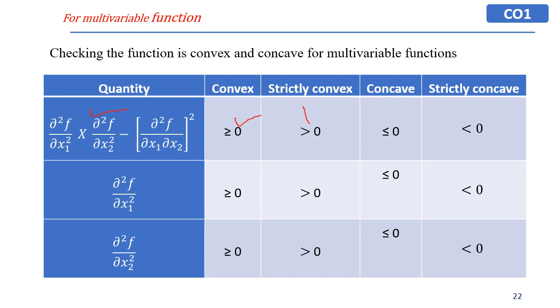If it is greater than 0, strictly convex. If it is less than or equal to 0, concave. Similarly, using ∂²f/∂x1² and ∂²f/∂x2², we can check whether it is a concave or convex function.